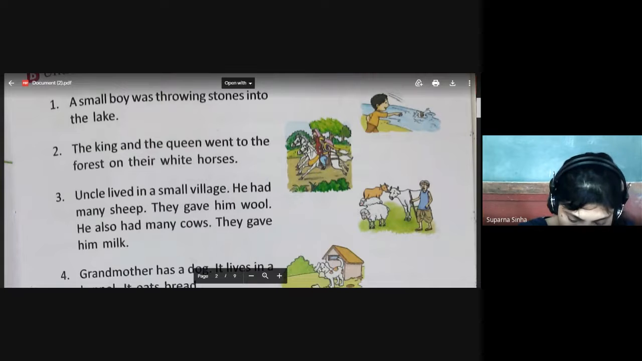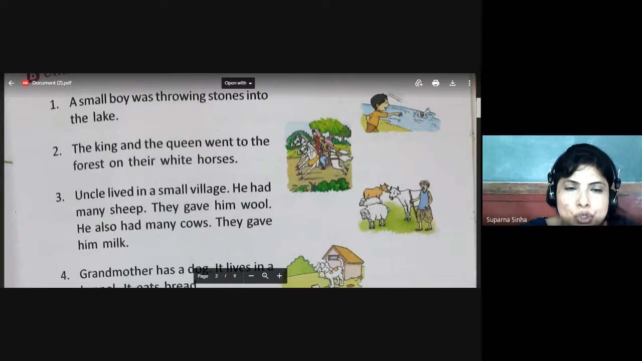Boy, lake, stone. Boy, lake, and stone. Three naming words. Boy is person, lake is place, stone is thing.